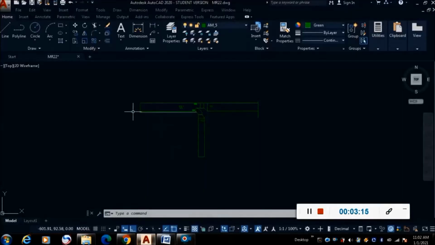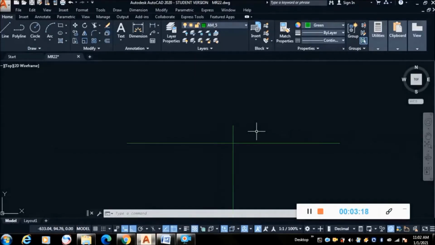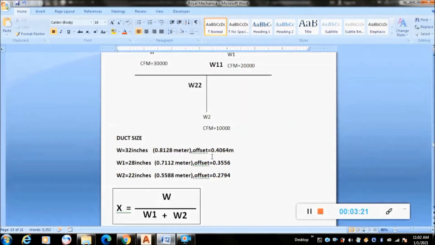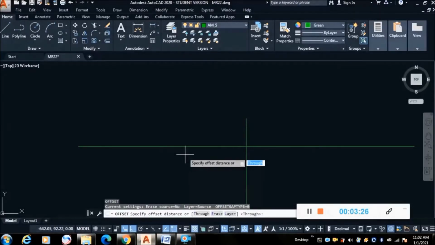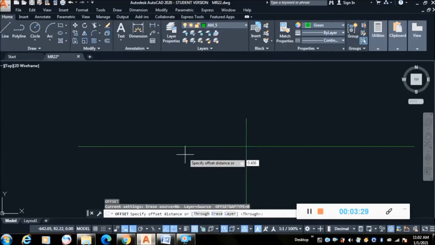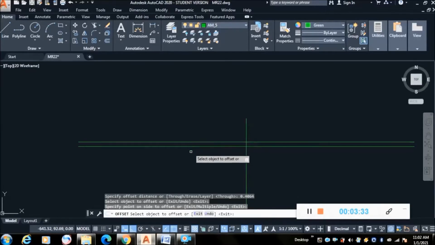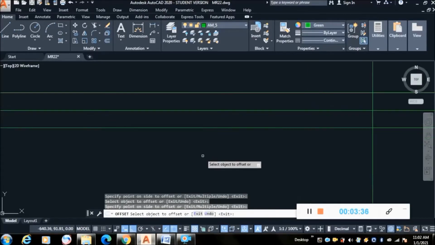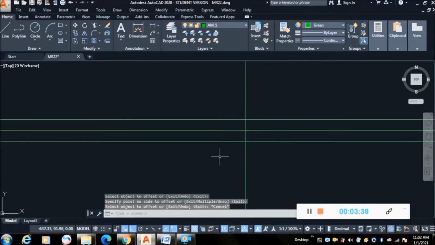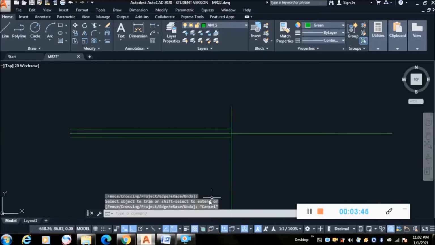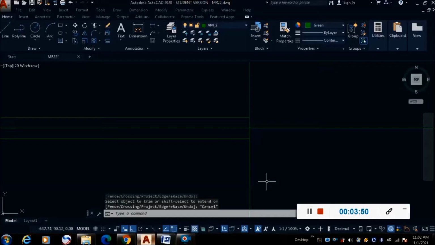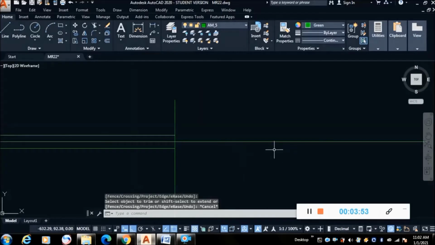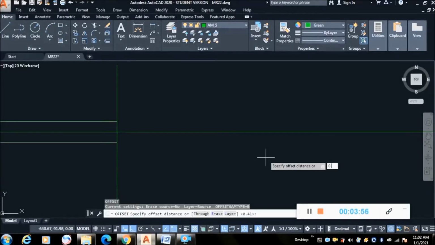Let us draw here, offset 0.4064. I have to use the trim command for deleting this. Now W1 is 0.3556, so I will calculate the offset 0.3556.